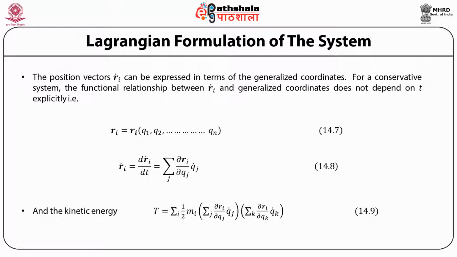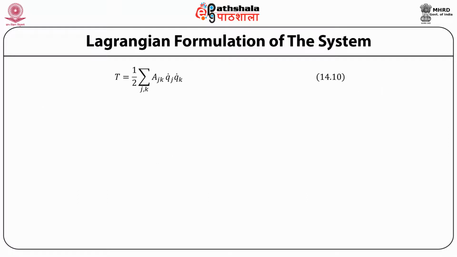Substituting in the expression for kinetic energy, we have T, the kinetic energy, equal to the sum over i of half m i, sigma over j d r i by d q j q j dot, times sigma over k d r i by d q k q k dot. Thus, the kinetic energy can also be written as a quadratic term in terms of generalized velocities. So T is half the sum over j and k of a jk, q j dot q k dot, where the quantities a jk are symmetric in k and j.